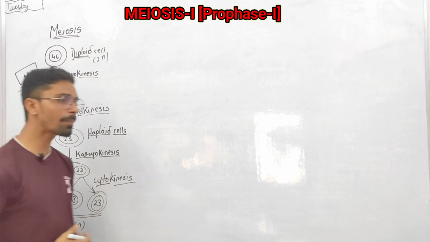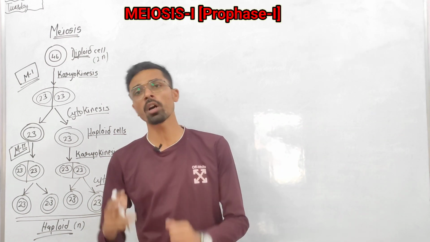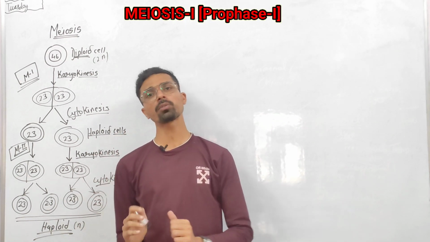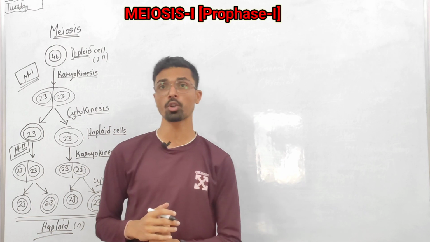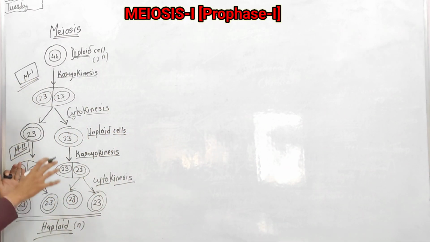In mitosis, what is happening? A 46-chromosome diploid cell divides and forms daughter cells with the same number of chromosomes, which is 46 chromosomes, right? So that is what happens in meiosis 2.